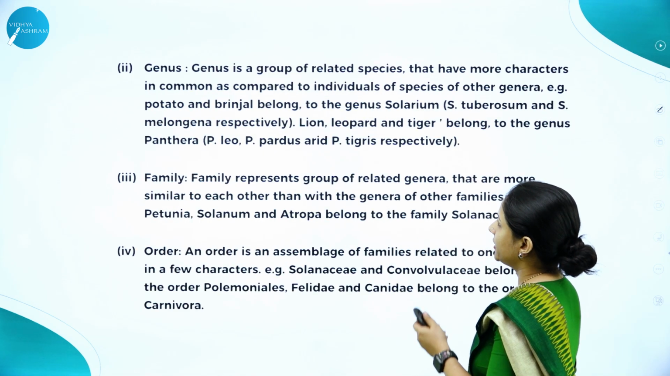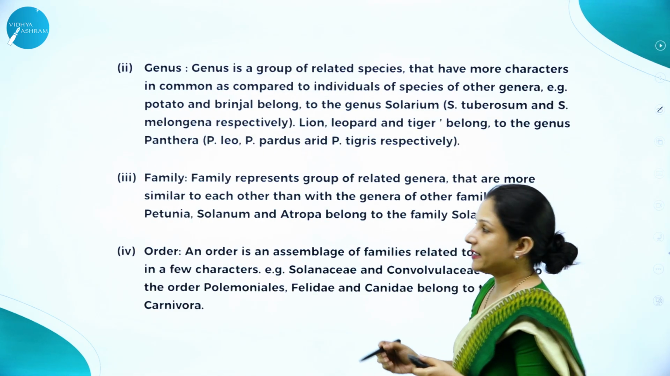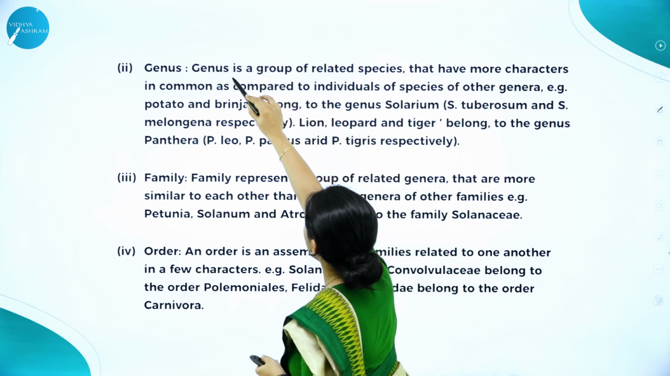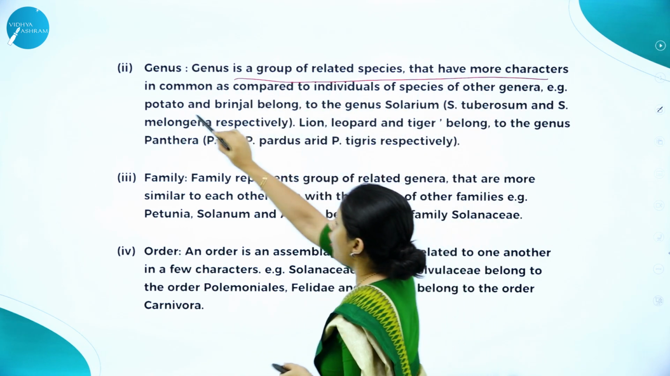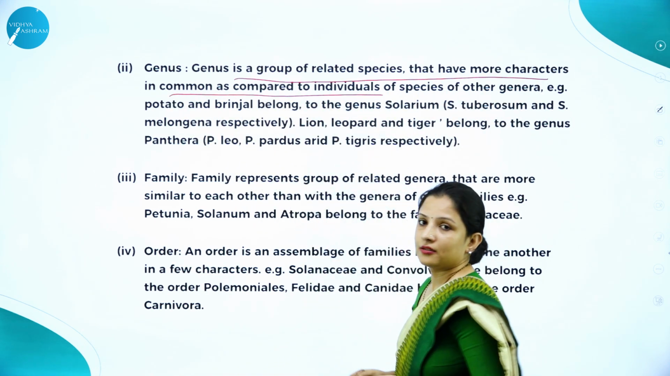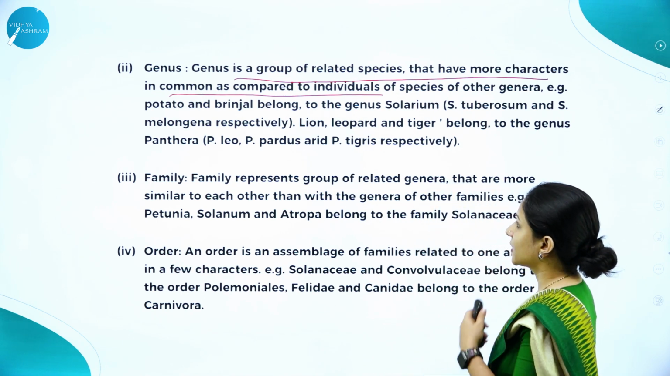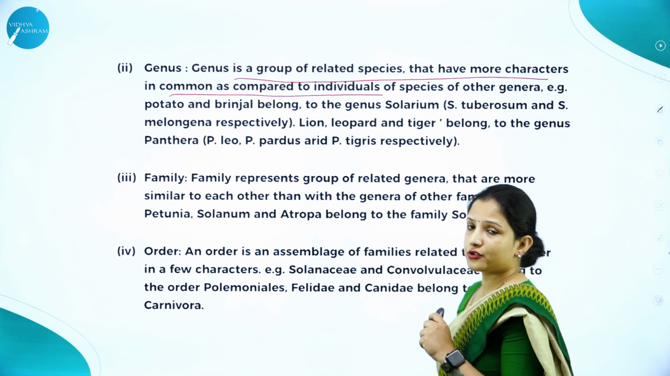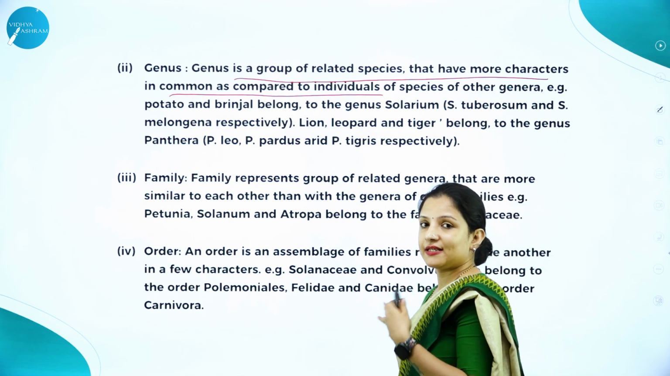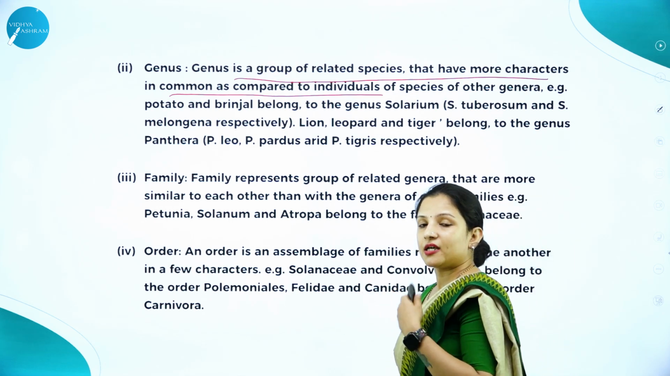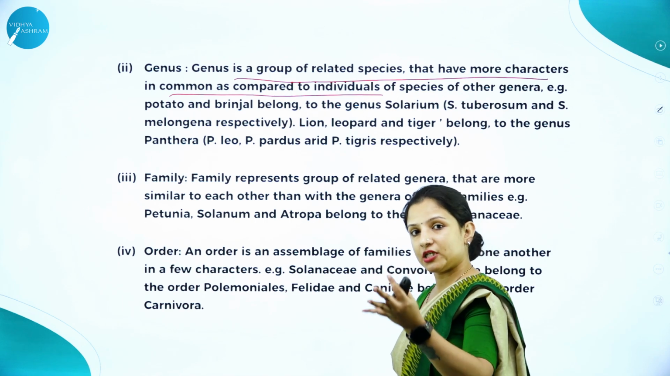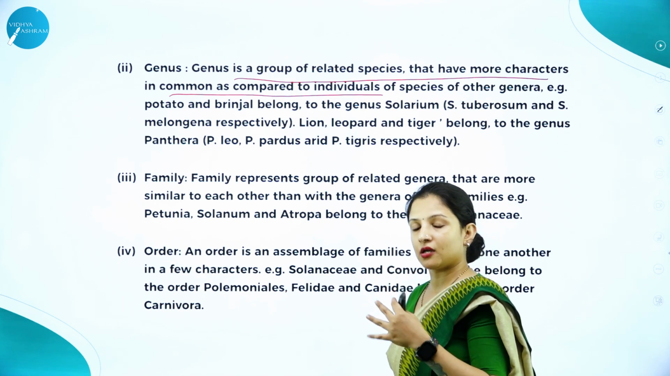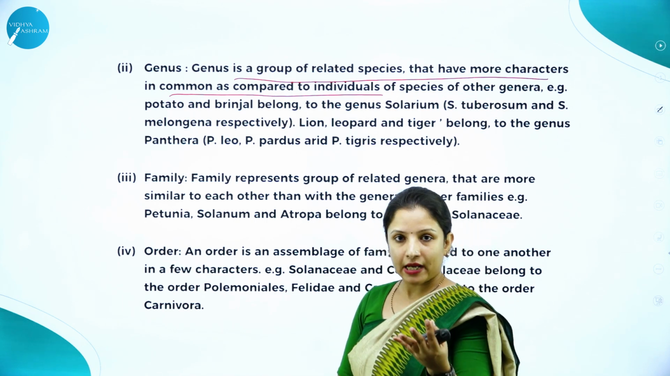Next, what is a genus? Genus is a group of related species that have more characters in common when compared to the individual species. Say for example here, genus, as I told you, is Panthera. Species is Panthera leo. Panthera tigris is a species. What is the genus for both of those? It is Panthera.